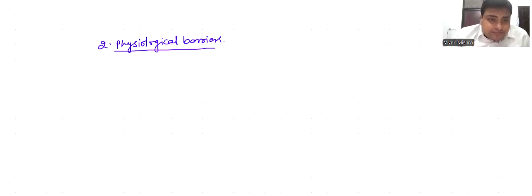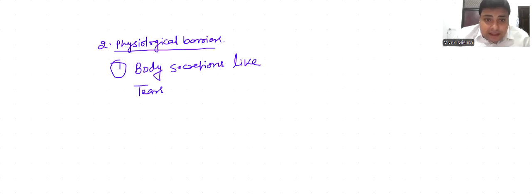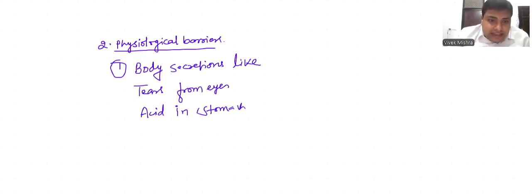Like first, body secretions, like tears from eyes, acid in the stomach, saliva in mouth.